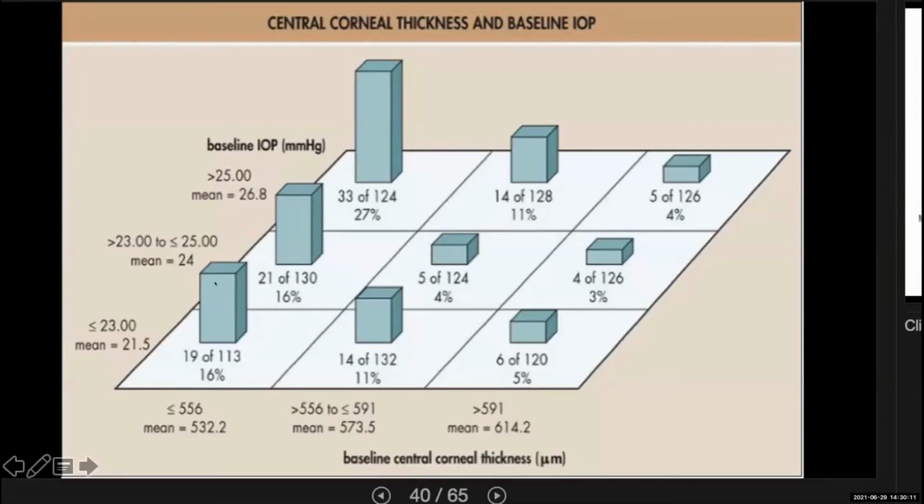If you can see here in this square, patients having normal intraocular pressure but corneal thickness less than 555 have a greater chance of developing glaucoma than with other risk factors. Once the IOP also increases, the risk increases, but corneal thickness alone can still be a risk factor.